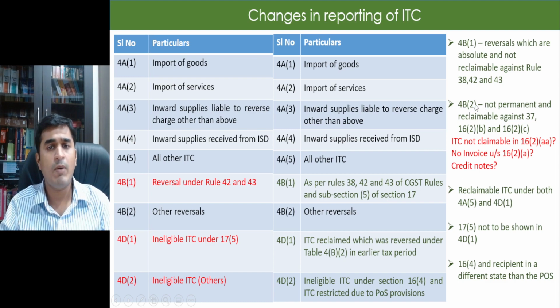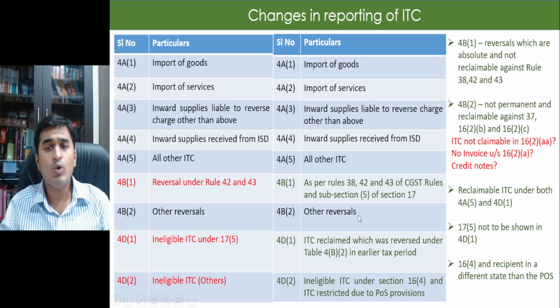4B2, what does it talk about? 4B2 and 4B1 has a difference. 4B1 talks about that ITC to be reversed which is absolute and are not reclaimable. So these are permanent reversals which are not reclaimable. However, 4B2 talks about ITC which are reversed, but the reversal is not permanent and they can be reclaimed. For example, Rule 37. If I need to make payment within 180 days but I have not done so, in that case I need to reverse the ITC and then reclaim that ITC. So reversal of ITC will be done in 4B2.